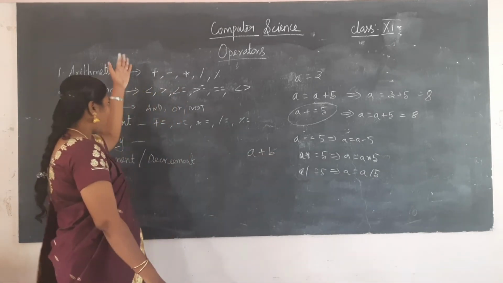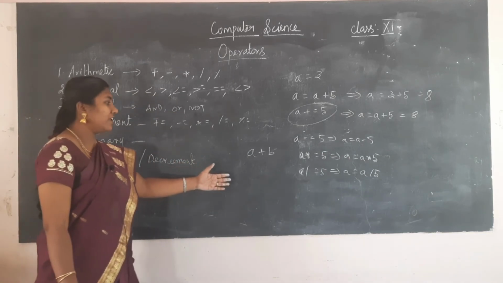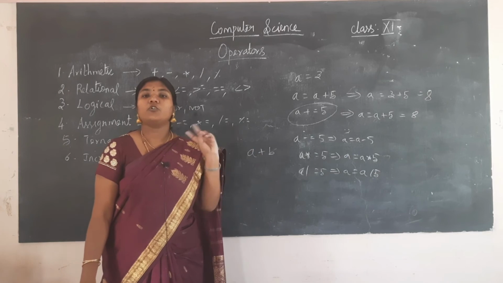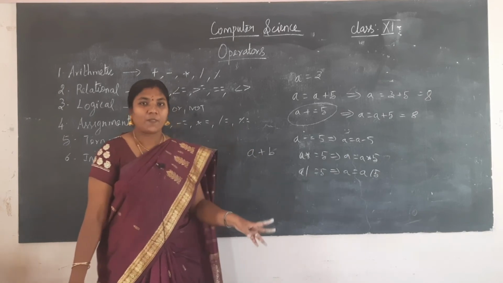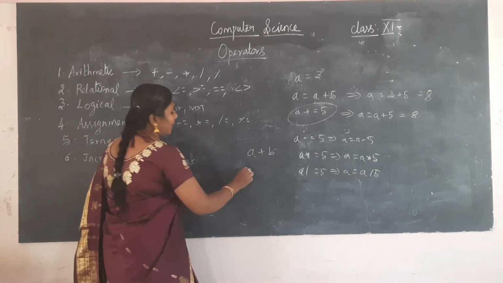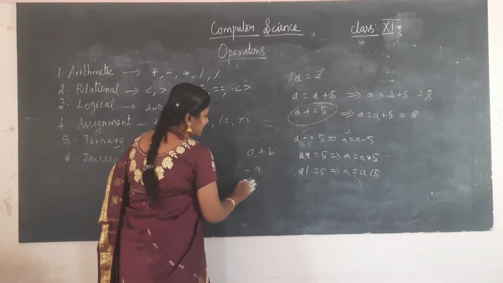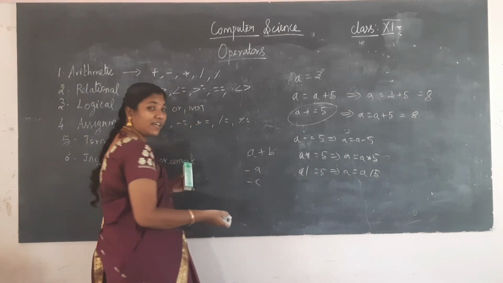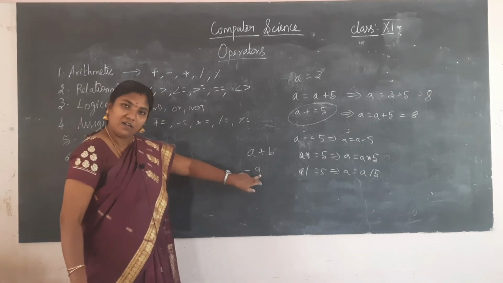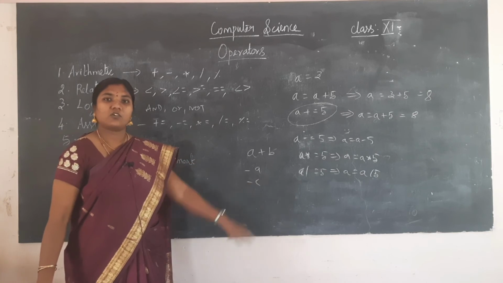Most of the operators we have come across till now come under the binary category, because they act on two values. Unary means it acts on only one value. So minus A, minus C, like this we can have. This minus acts on only one operand or one value, so it is called unary.